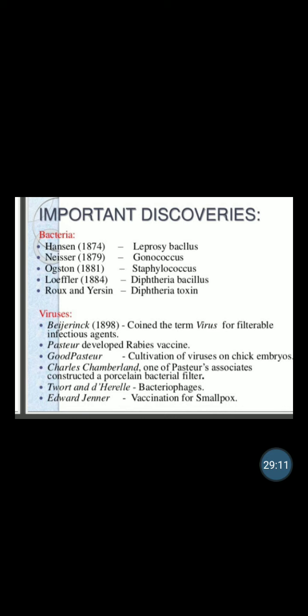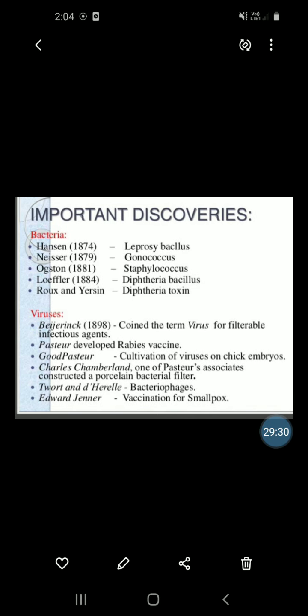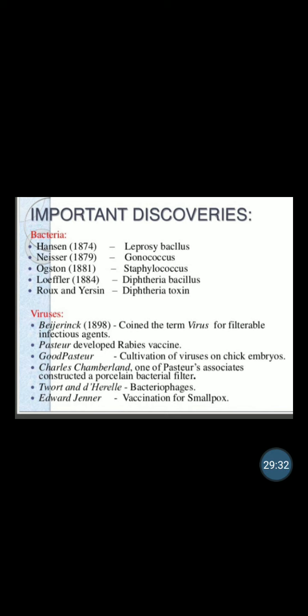Beijerinck in 1898 coined the term virus for filterable infectious agents. Then Louis Pasteur developed the rabies vaccine. Then cultivation of viruses on chick embryo. Then Charles Chamberland, one of Pasteur's associates, constructed the porcelain bacterial filter. Then Twort and d'Herelle, bacteriophages. And Edward Jenner, the vaccination for smallpox.